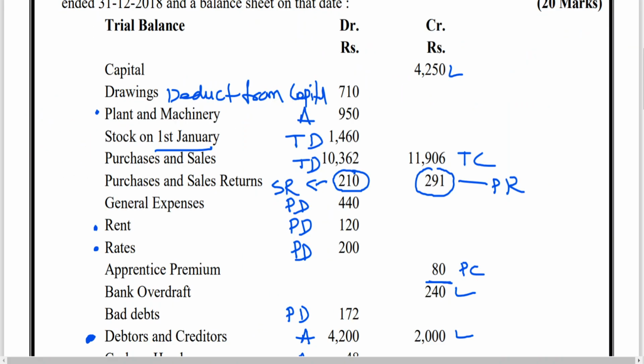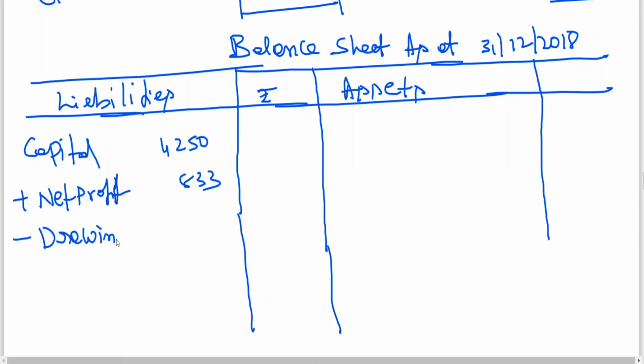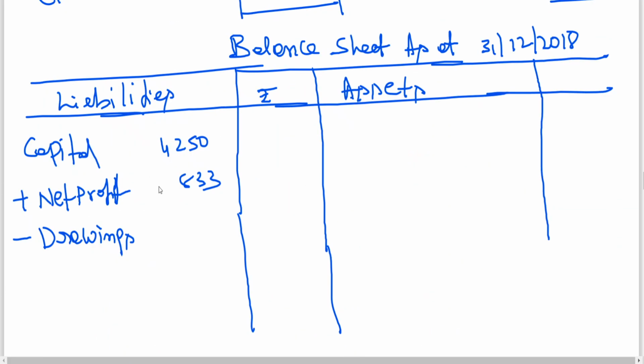Capital given here 4,250. To this add net profit 833. From this you should deduct drawings. Drawings is nothing but withdrawing of profit, 710. So 4,250 plus 833 minus 710, 4,373.